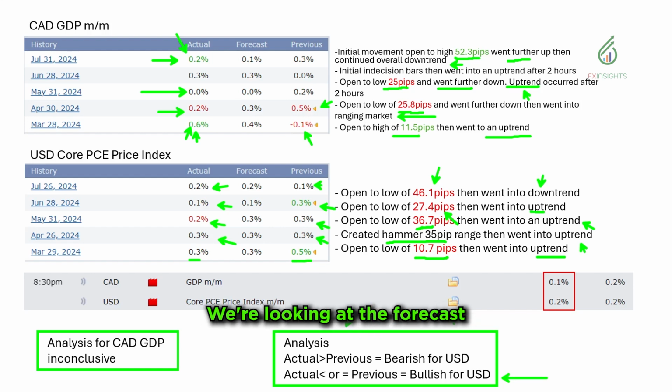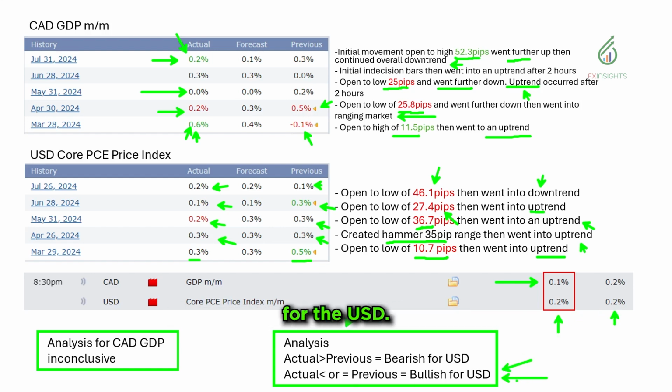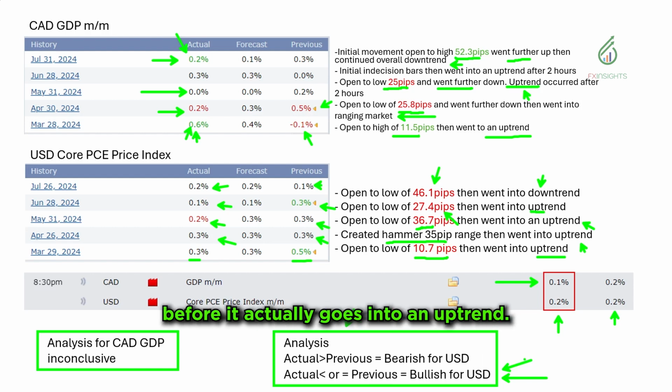We're looking at the forecast, at least for today. We have the forecast for the GDP month on month at 0.1. It's going to go lower. And for the core PCE price index that will affect the USD, it is forecasted to remain the same. So we're expecting bullish movement for the USD. So look out for a bit of pullback first before it actually goes into an uptrend.